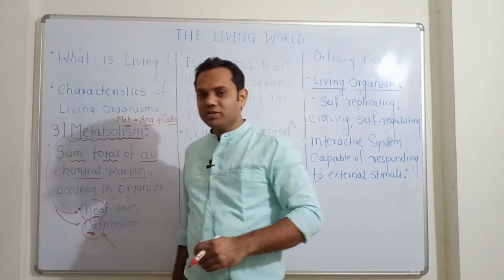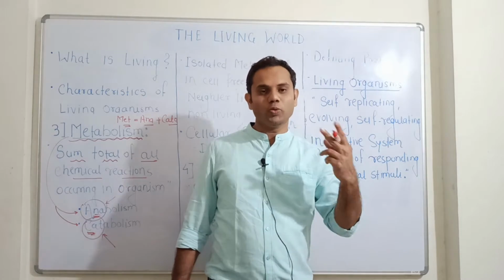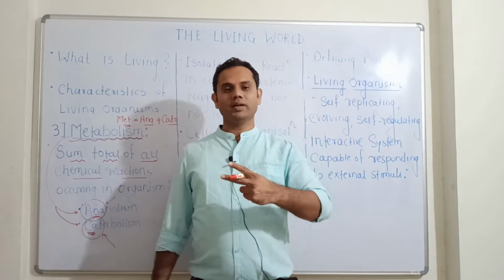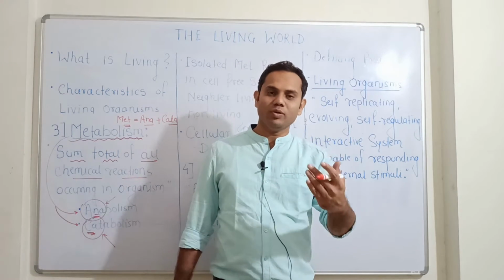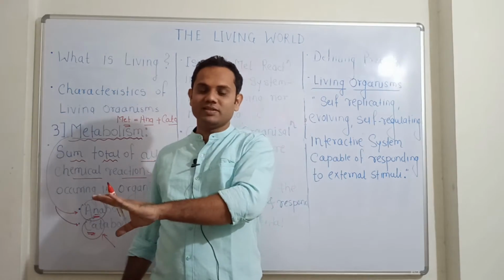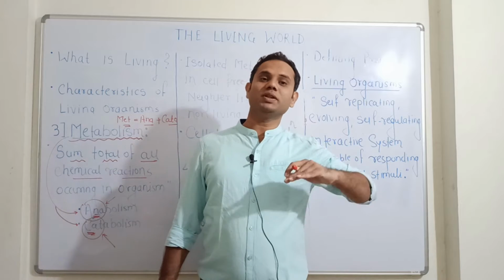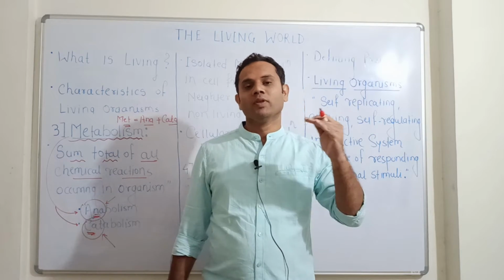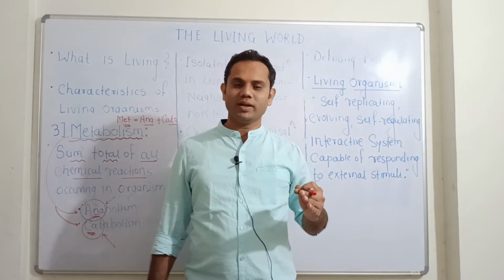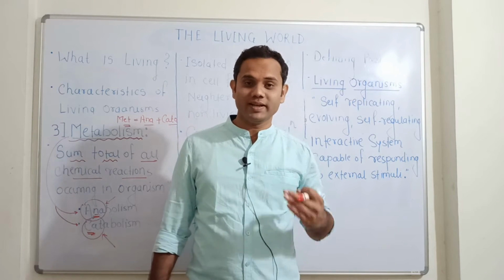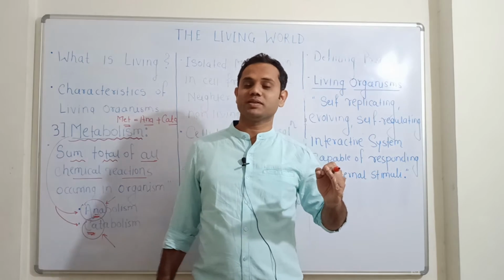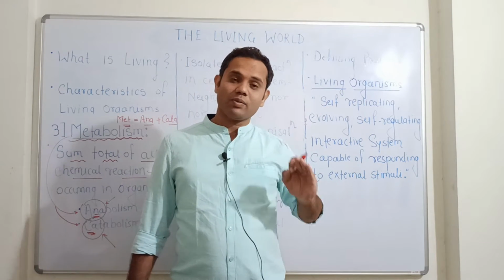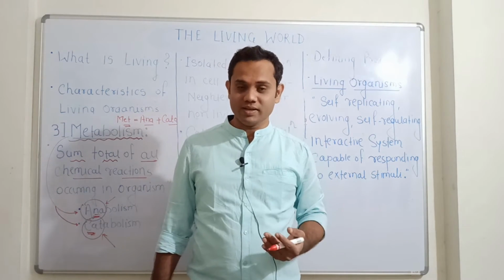So metabolism is made up of two processes, anabolism and catabolism. In anabolism something is synthesized, whereas in catabolism something is broken down. The best example of an anabolic reaction is photosynthesis, in which carbohydrates are synthesized.